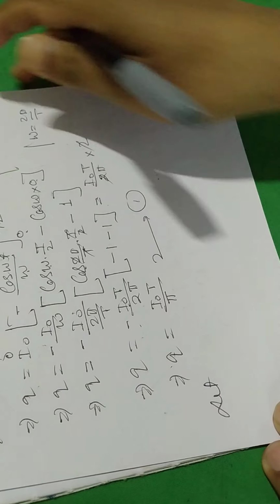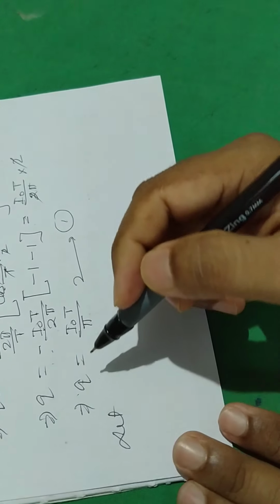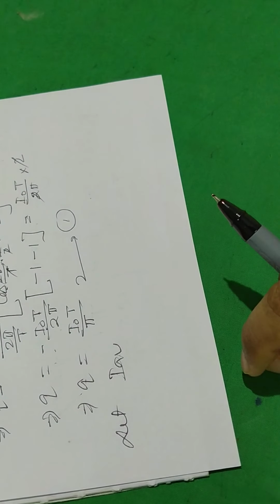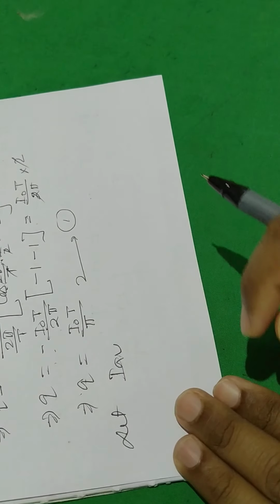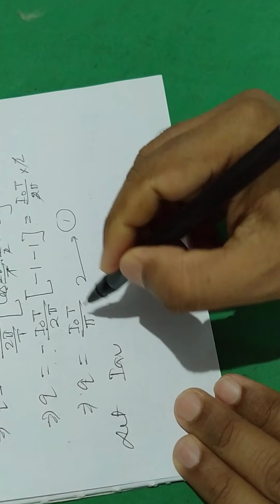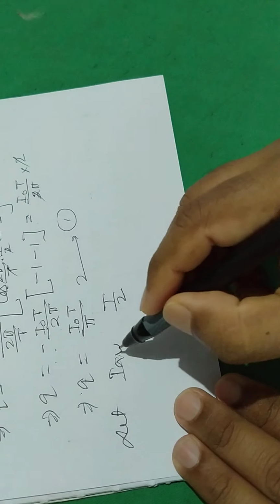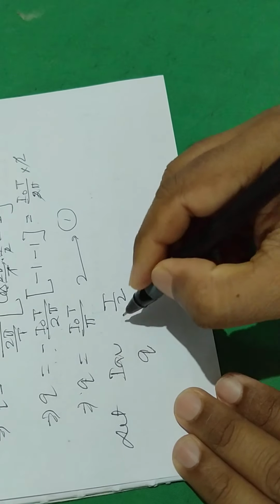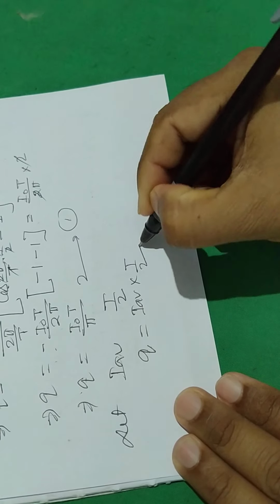Let I AV be the mean value of AC over positive half cycle, then the charge sent by it in time T by 2 seconds is given by Q equal to I AV into T by 2.